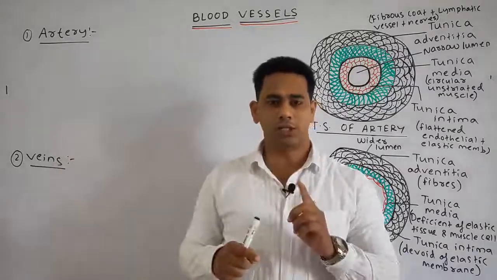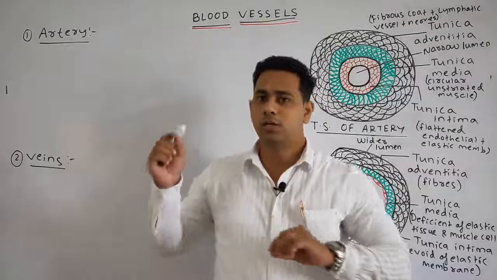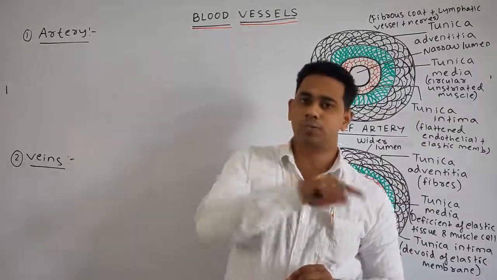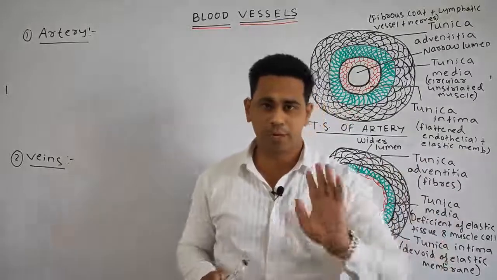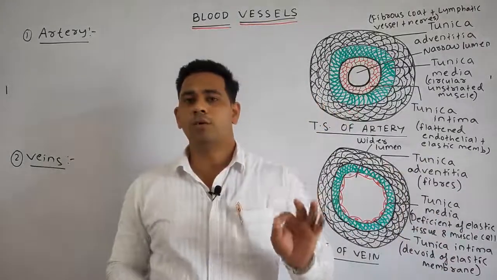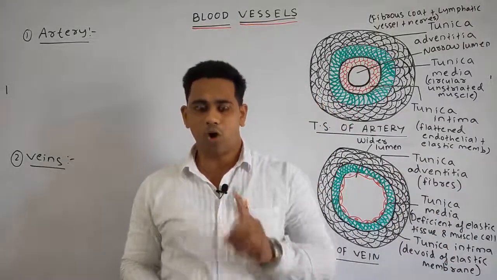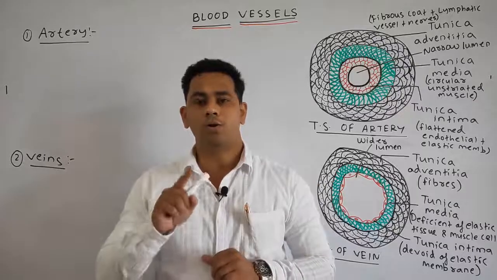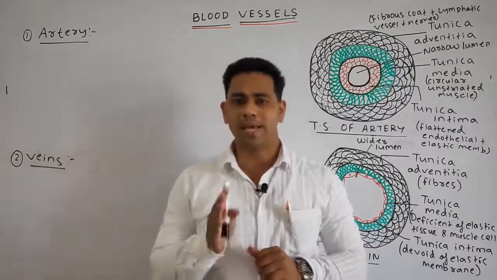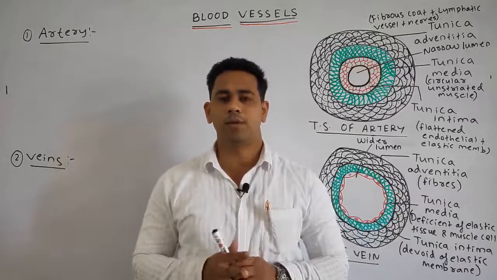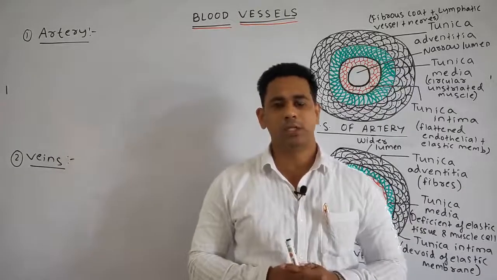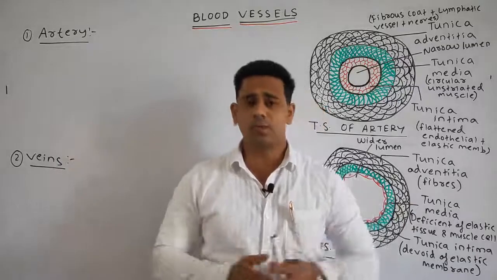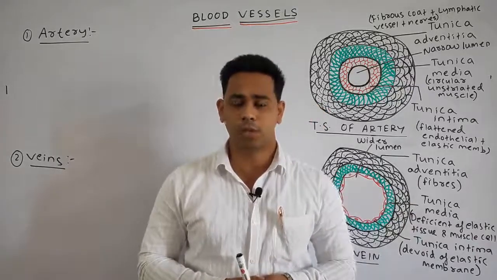After the purification, from the lungs the oxygenated blood comes into the left atrium by means of the pulmonary vein, as you know. And from the left ventricle, the oxygenated blood is supplied to all the body parts except the lungs with the help of the systemic aorta. So this much we have discussed, and also we discussed the double circulation.